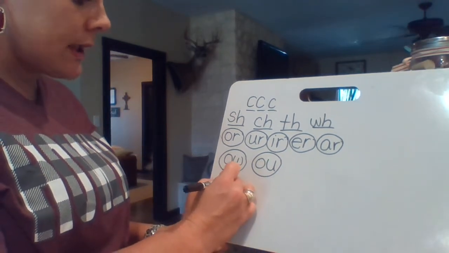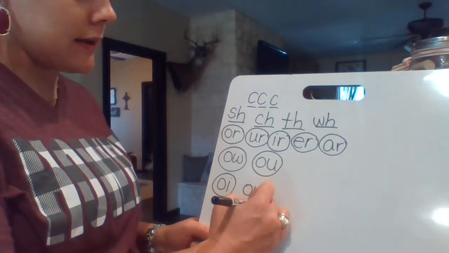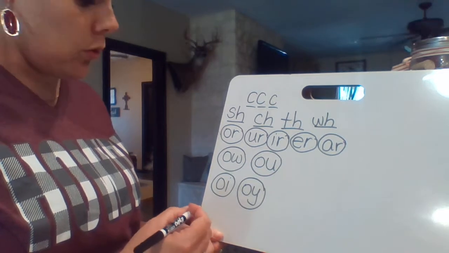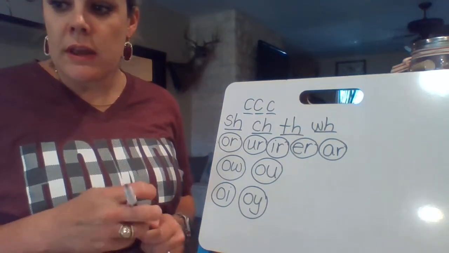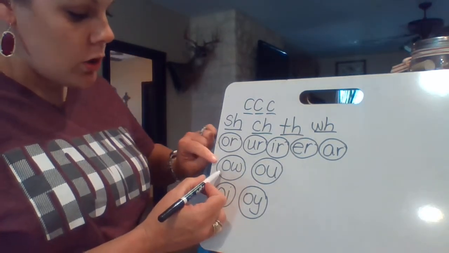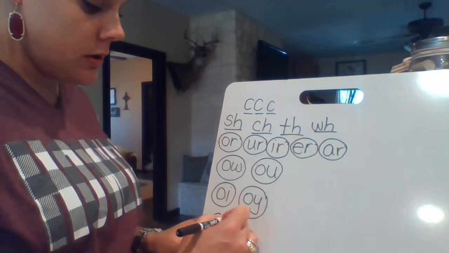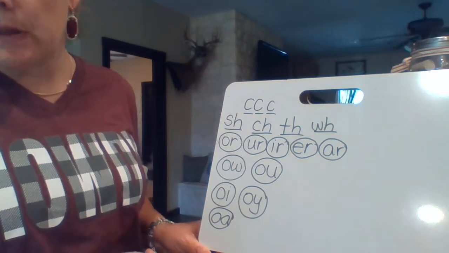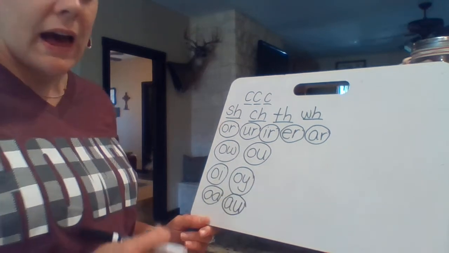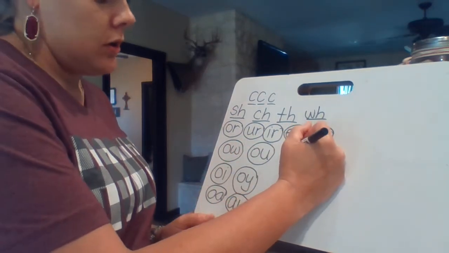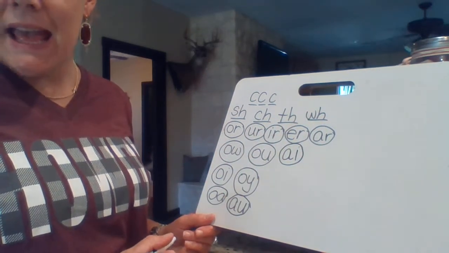And then we have the oi. We spell that in the middle of a word, but then we have the OY that comes at the end of the word, oi and oi. We also have the OA, which goes with the long O. We spell OA when it's in the middle of a word, like boat, okay? We have the AU. When we have that together, it says aw. Have the AI we went over, and together that says A, like bait.